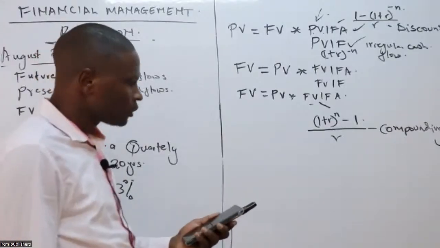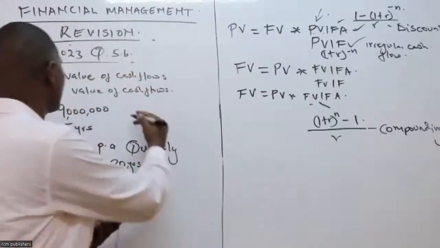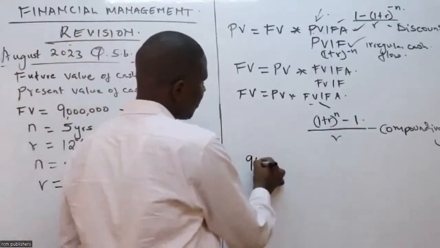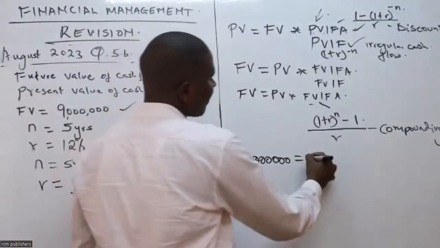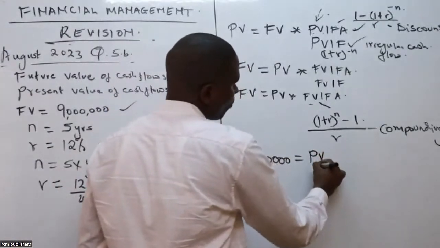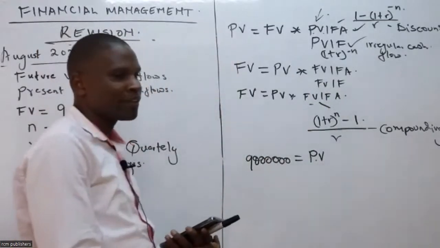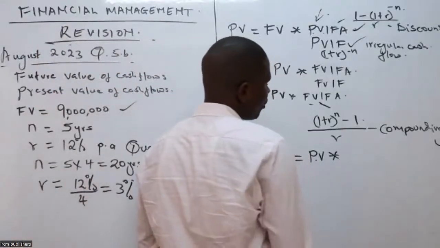Now, let's look at our question. What is our future value? We were told the future value is 9 million. So let's replace whatever we have, 9 million. Present value, class, we don't have. That's what we have been asked: how much will this person be depositing quarterly so that they can get 9 million at the end?